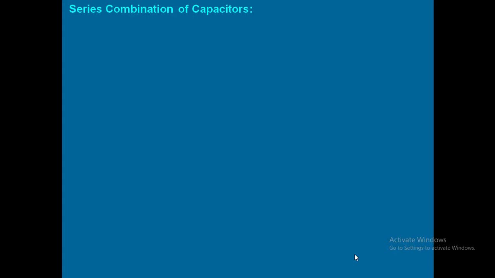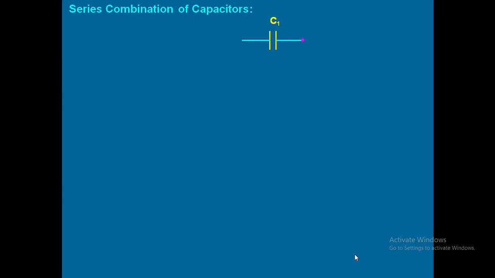Now the second derivation is nothing but series and parallel combination of capacitors. Just like how we connect resistors in series and parallel, in the same way we can connect capacitors also in series and parallel. Very similar. I hope you all have done series and parallel combination of resistors. In the same way we are going to do series and parallel combination of capacitors. See the first one, series.